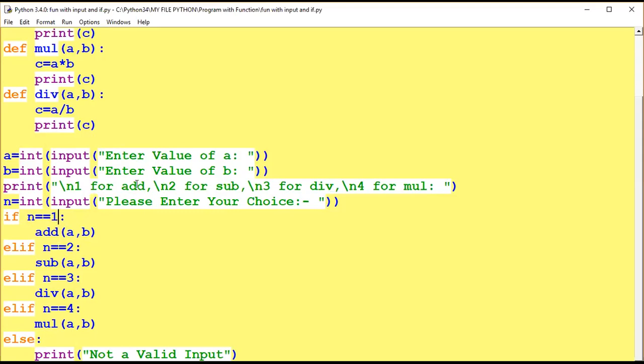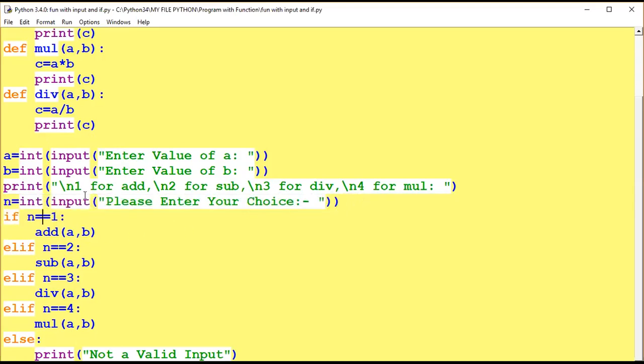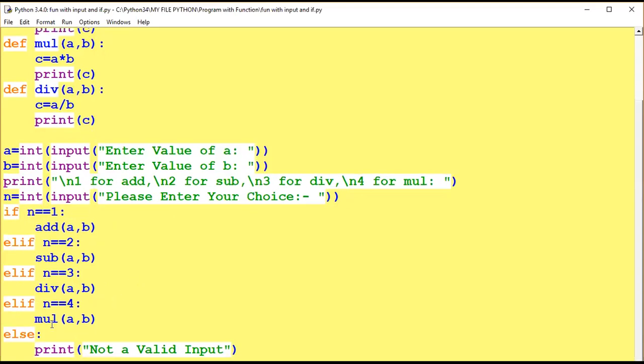This is a choice, 1, 2, 3, 4 are given. n is an input which you will choose. n equal 1 for addition. If n equal 2, for subtraction, it will subtract the values. This is for division and multiplication. Else, after 1, 2, 3, 4, if you input any other, that will be invalid.